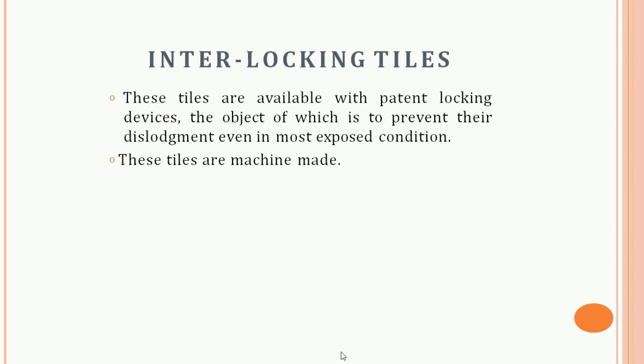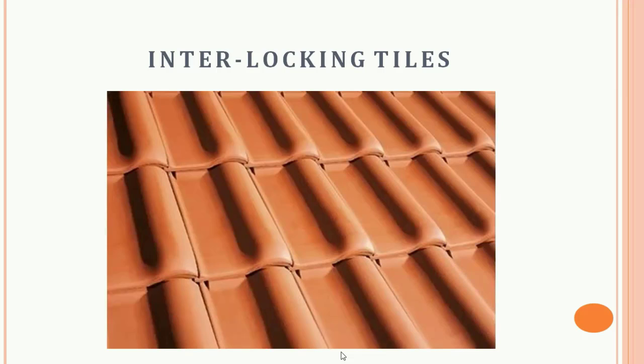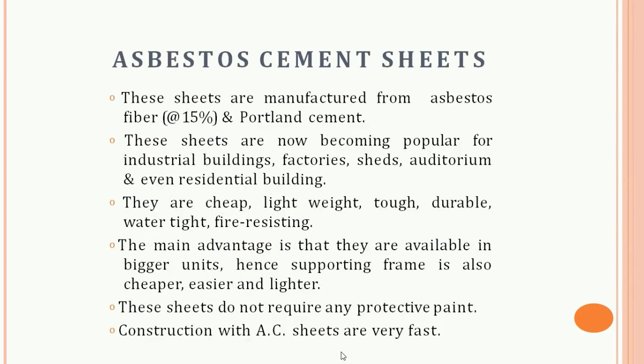Then the interlocking tiles. These tiles are available with a patent locking device, the object of which is to prevent their dislodgement even in the most exposed conditions. This is a picture of interlocking tiles. You can see this type of tiles as well. Next is the AC sheets. These sheets are manufactured from asbestos cement fiber and Portland cement.